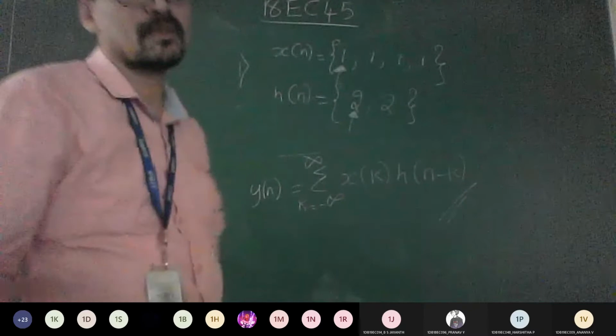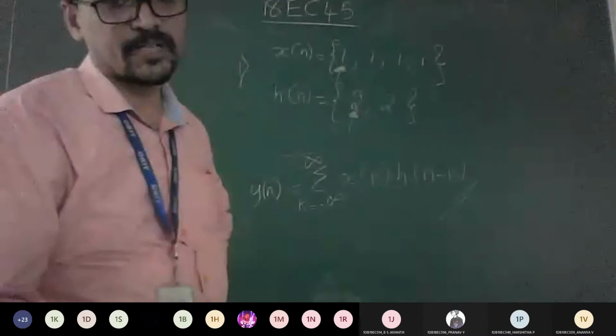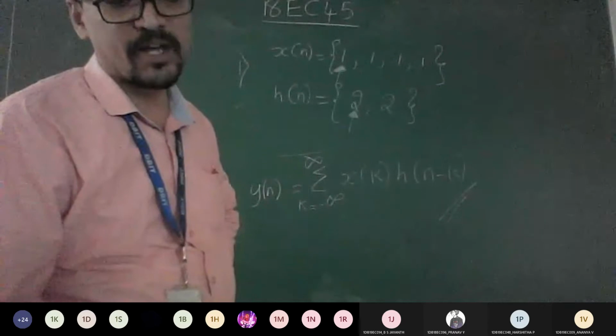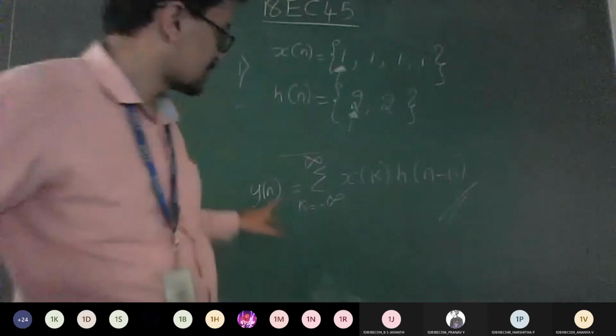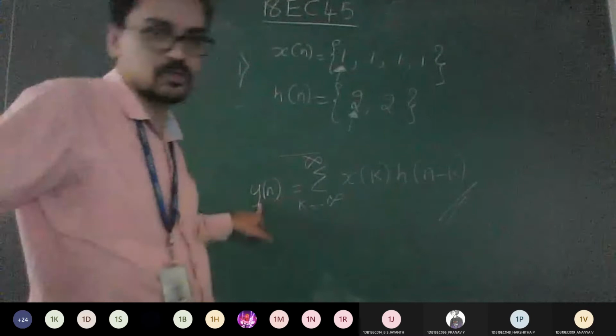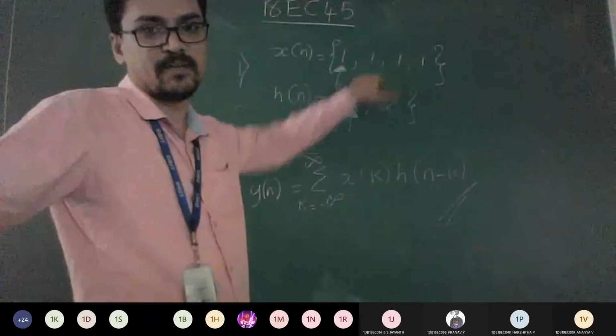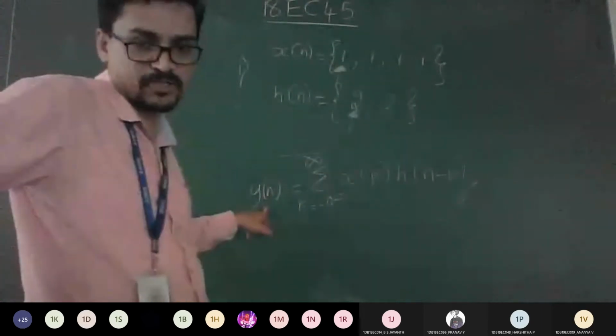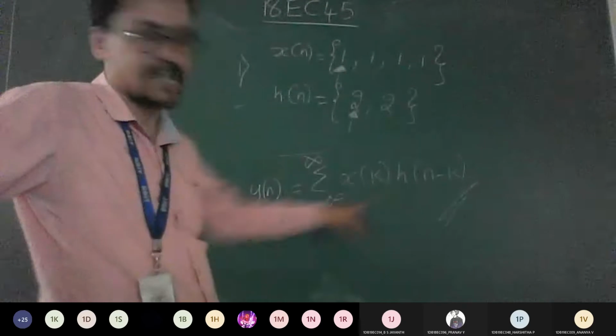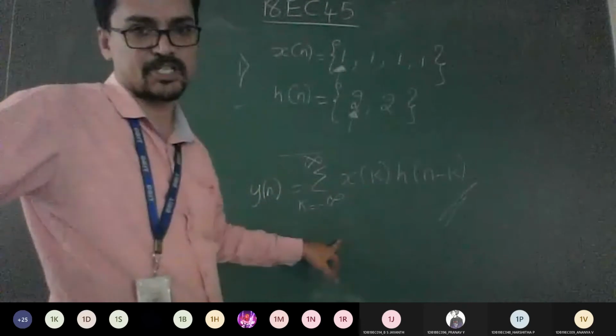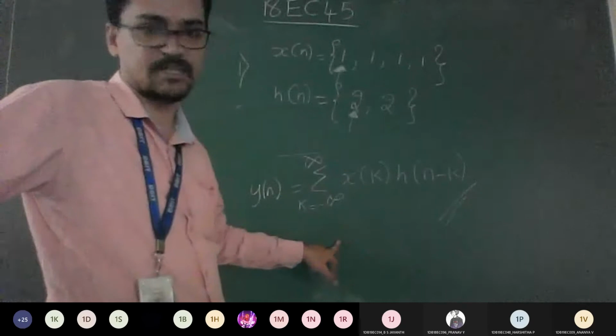You are understanding or not? You need to convolve x of n. So I'm asking how many y of n you will calculate. The number depends on this 3 plus this 2 total. So it means you're going to start with n is equal to 0 and expand this, check out the answer.